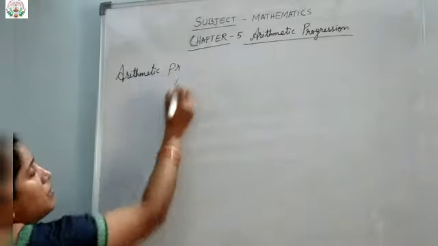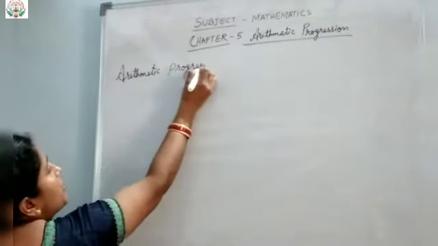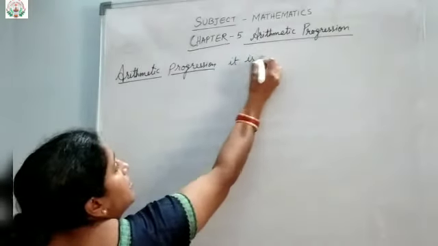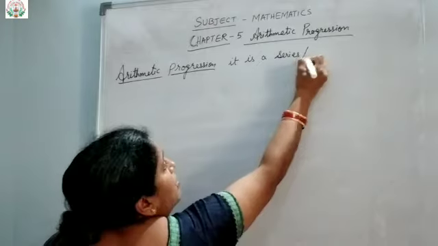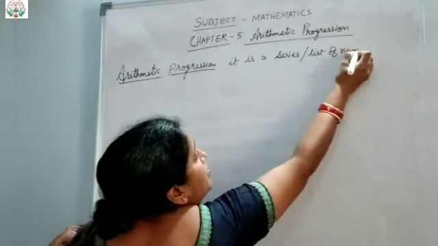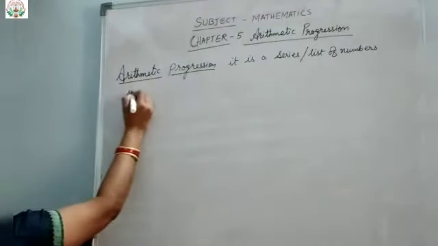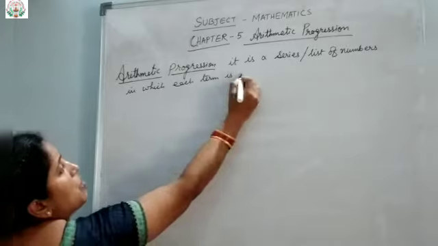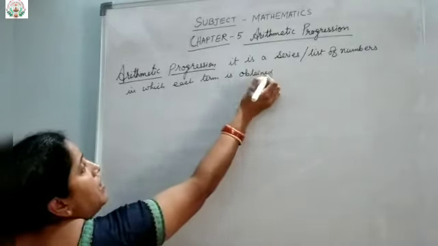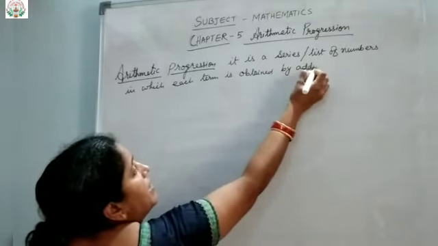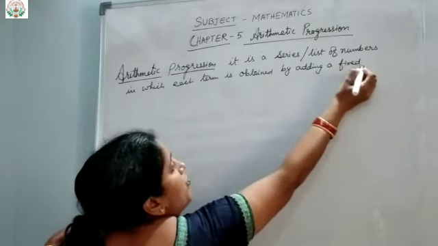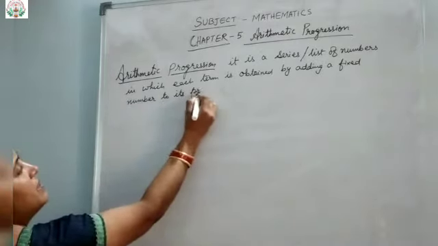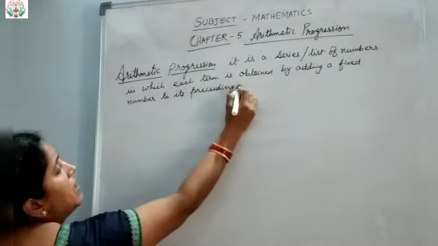Arithmetic progression. The definition of arithmetic progression: it is a series or list of numbers in which each term is obtained by adding a fixed number to its preceding number.